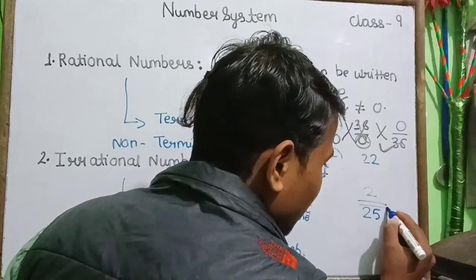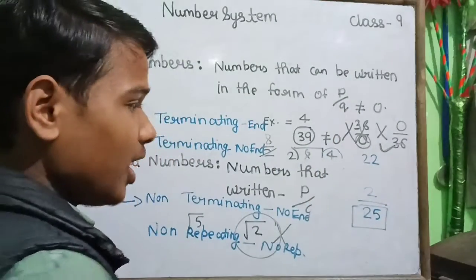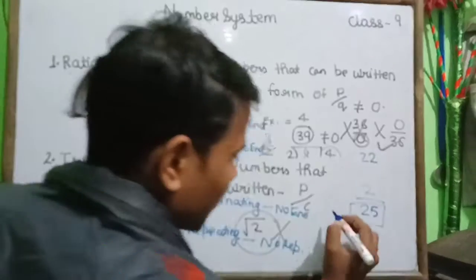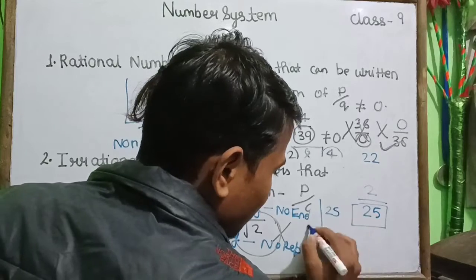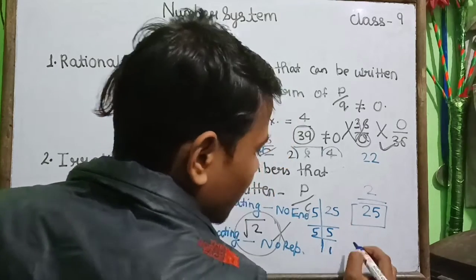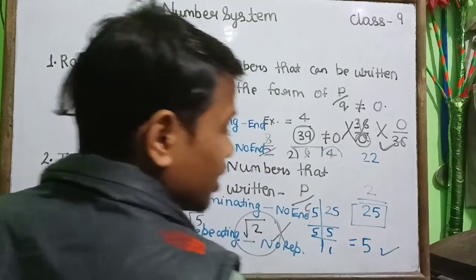Any rational number that is in the form of p upon q, when we take the factors of its denominator, I hope you understand what factor means, like LCM. When we take the factors of 25, it is 5, 5 are 25, and 5, 5 are 1, and here what comes is 5. It means it is terminating.